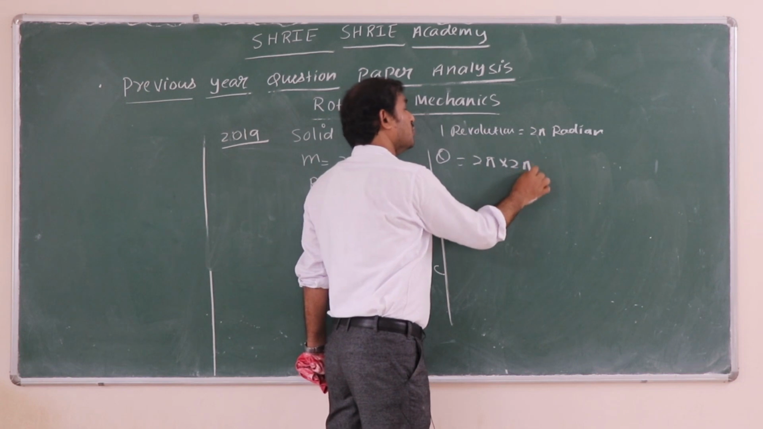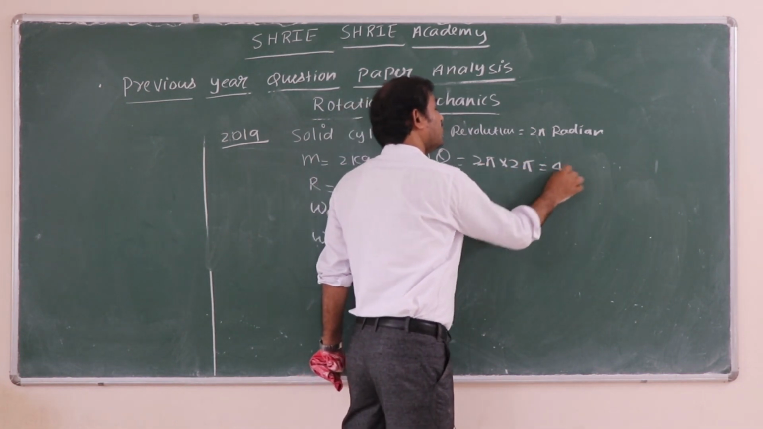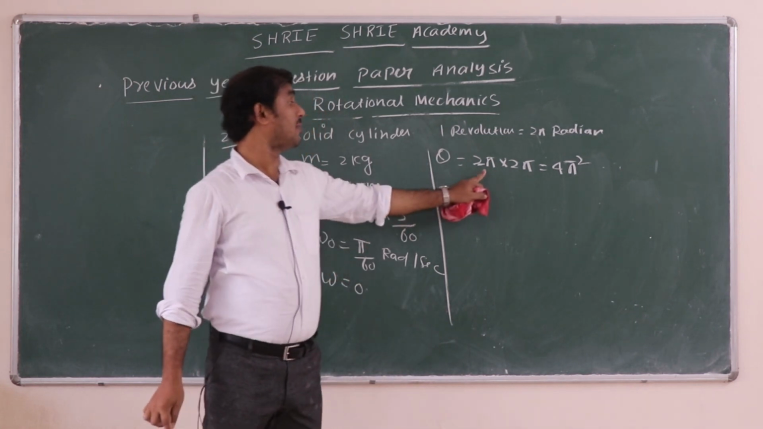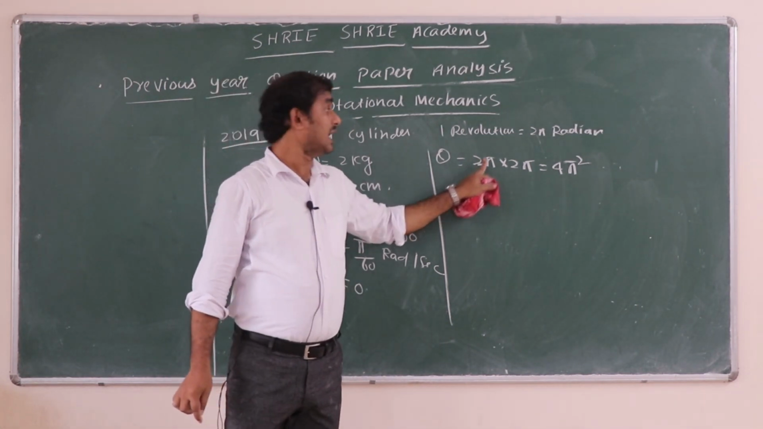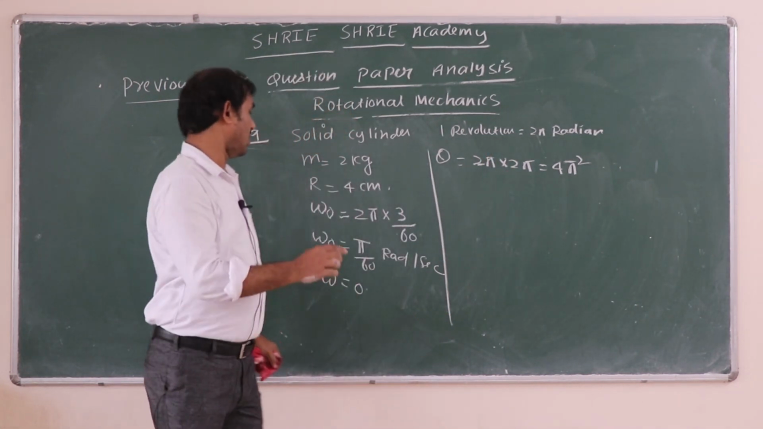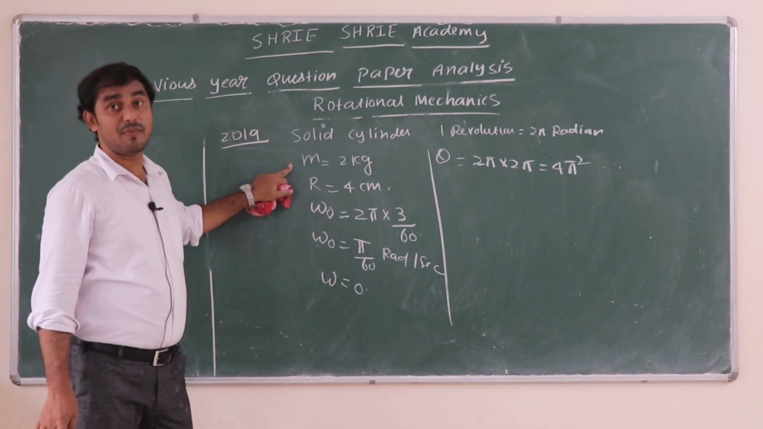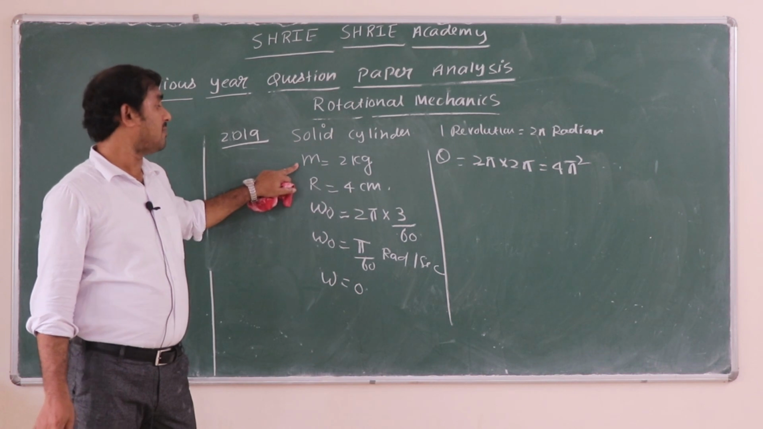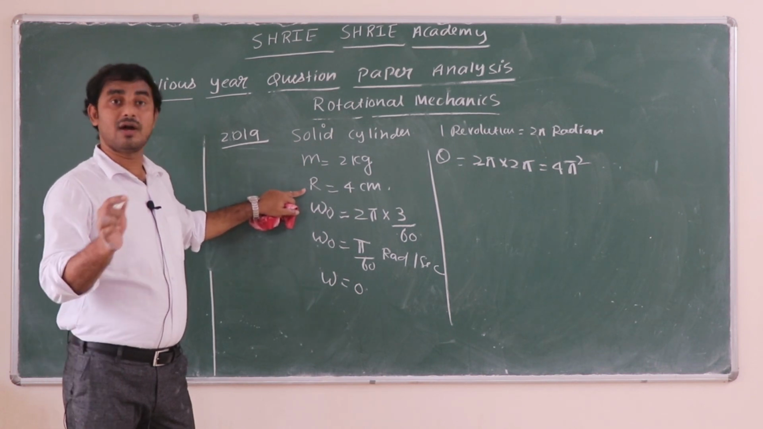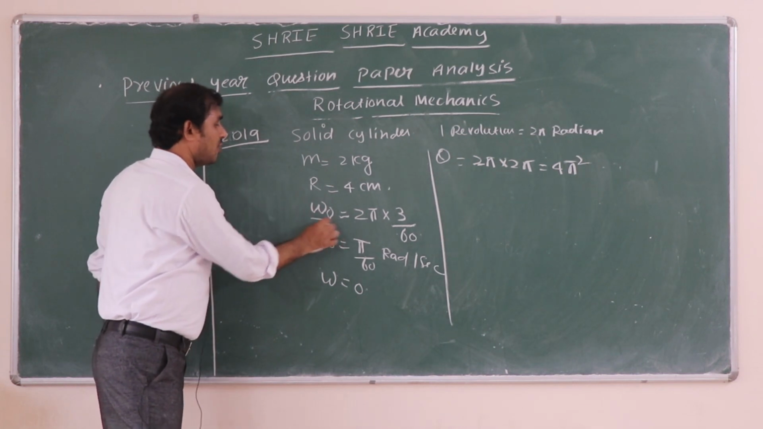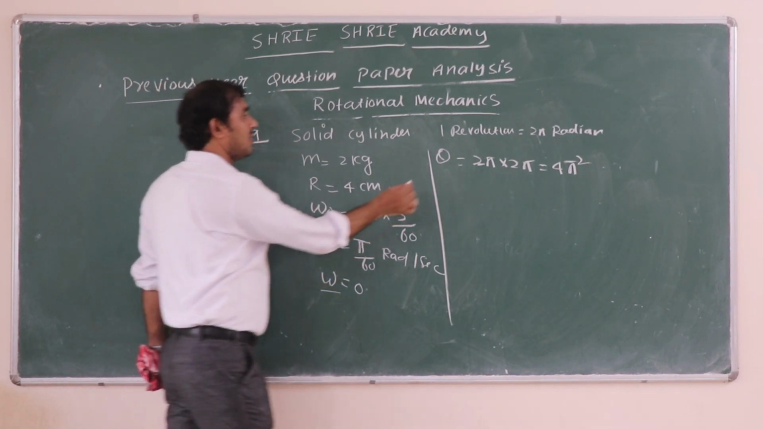2 pi into 2 pi. That will be 4 pi square. Here students will get confused, because here the number of rotations is 2 pi, so 2 pi into 2 pi is 4 pi square. Now I want torque. Torque is I into alpha. Moment of inertia I can find out because mass is there, radius is there, mr square by 2. Alpha we don't know, but according to the things we have, omega naught, we have omega, we have theta.